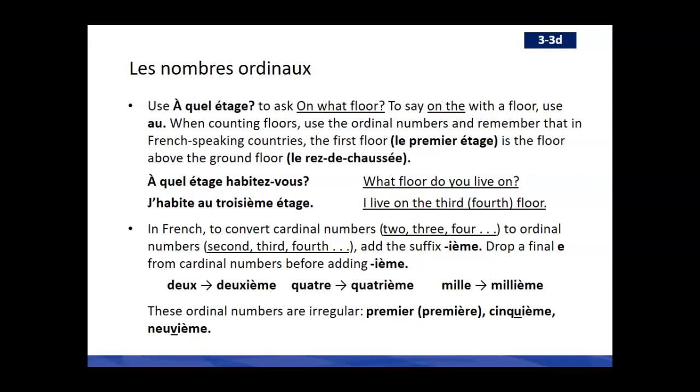Okay, I could say, j'habite au quatrième étage. I live on the fourth floor, which would actually be the fifth floor if you were in France. At least it would be the fifth floor to us. Okay, and to convert cardinal numbers like 2, 3, 4, etc. to ordinal numbers, you're going to add this suffix ième. So deux becomes deuxième, and you add the little accent there. Quatre becomes quatrième. Mille becomes millième, like the 1000th.